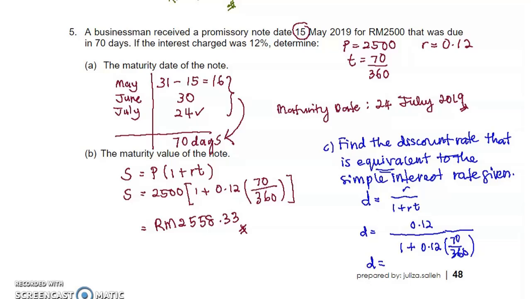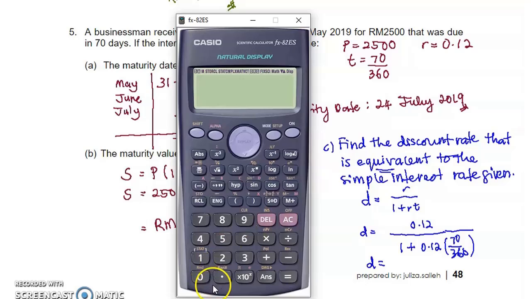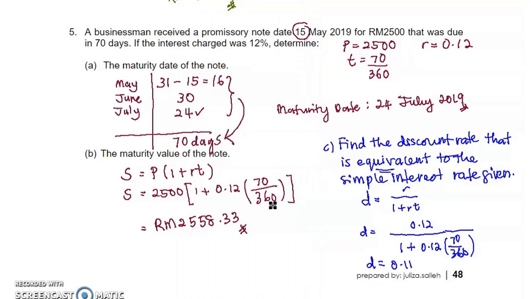If we calculate this, D will equal 0.1173. If we express it as a percentage, D is 11.73%. So with simple interest rate R equal to 12%.